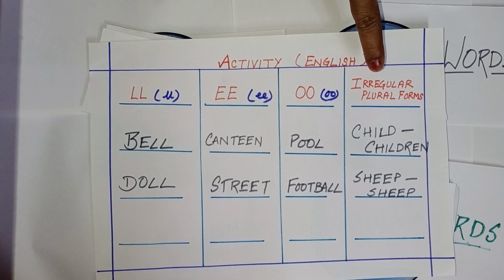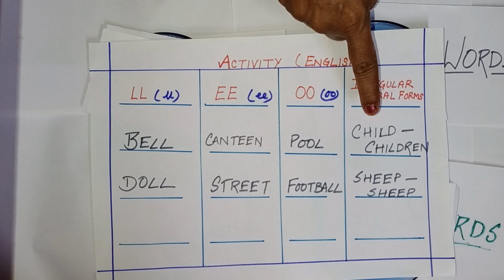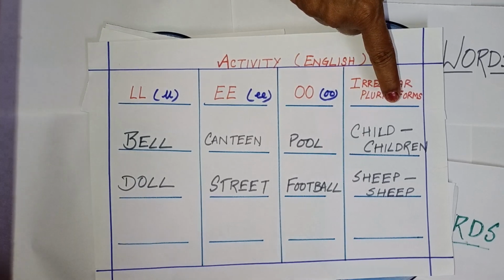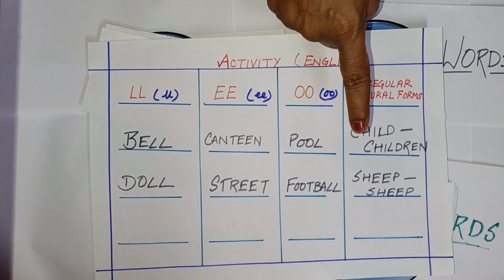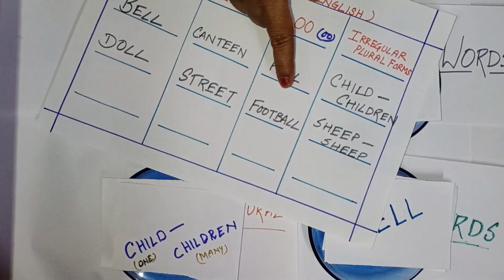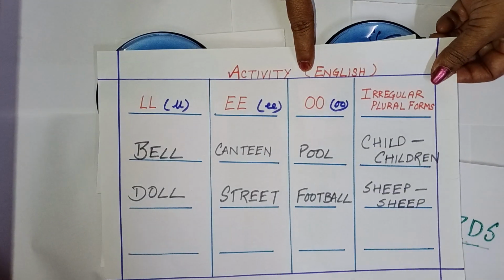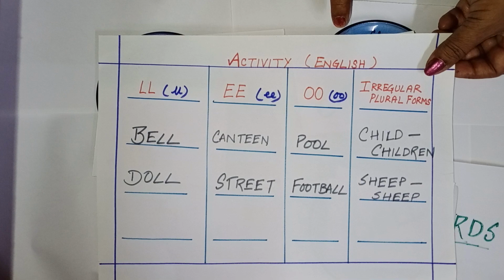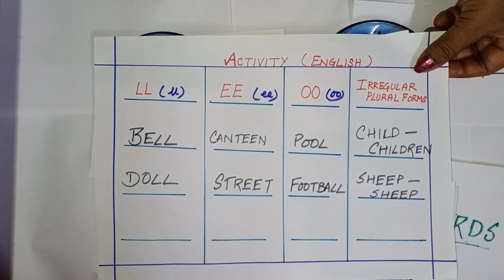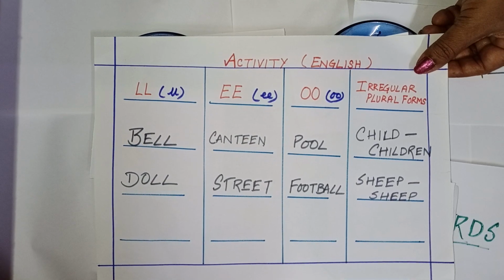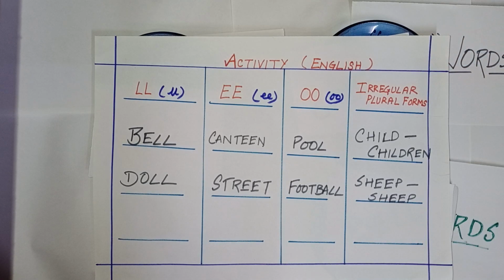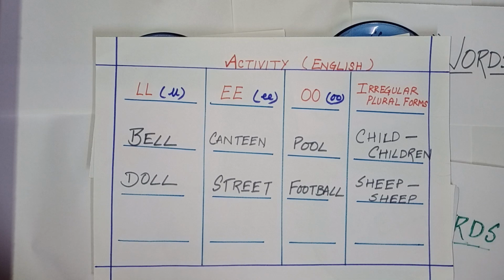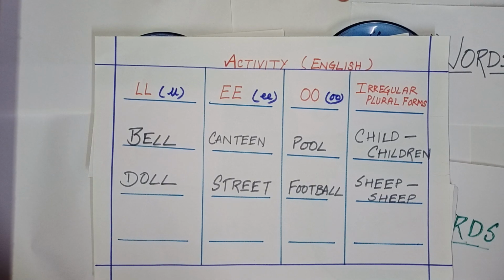Irregular plural forms. Here what did we get? Child, children, and ship. Ship will not change. It will be as usual in singular and plural form. So it's a very funny game, children. You have to practice at your home. So you will gather a stock of words and your thinking skill will develop.